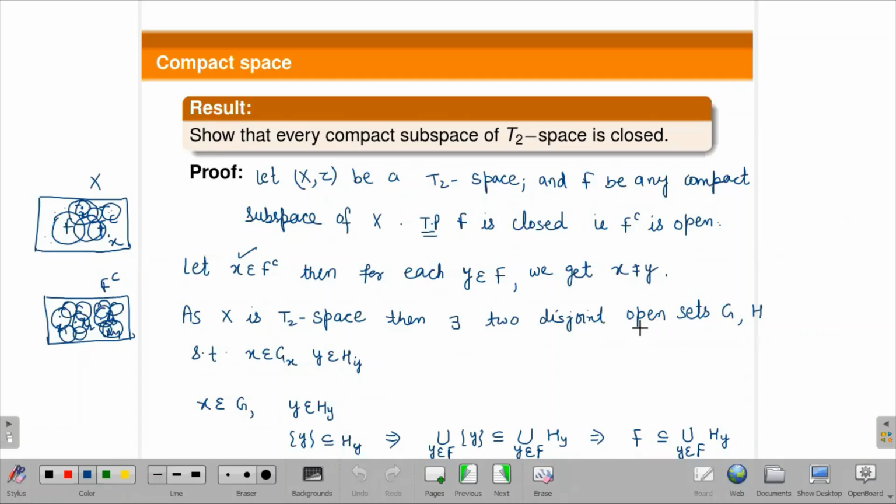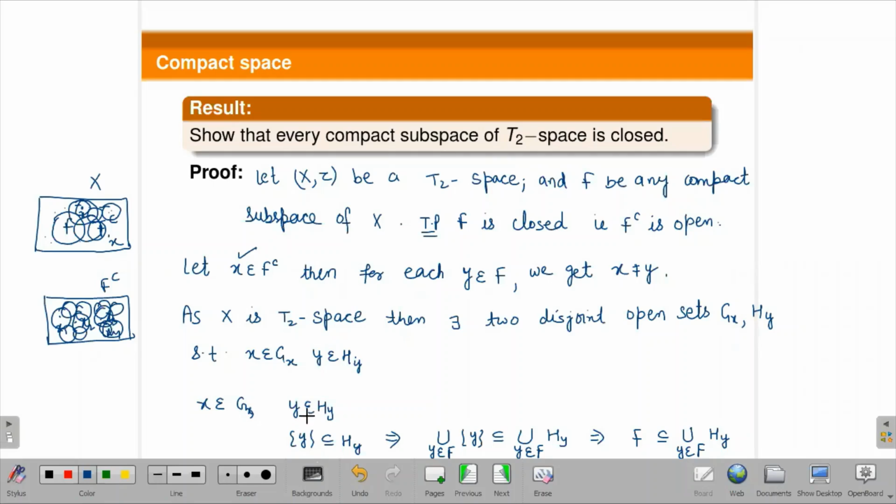There will exist two disjoint open sets G and H. So here you should write X, sorry, Y, such that Gx will contain X and Hy will contain Y. And here Gx is containing X. Now we take Y belongs to Hy here.